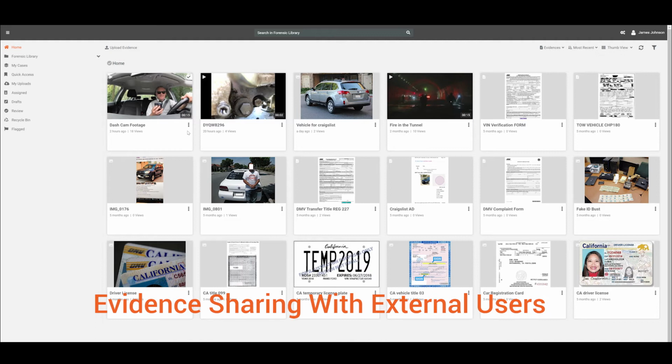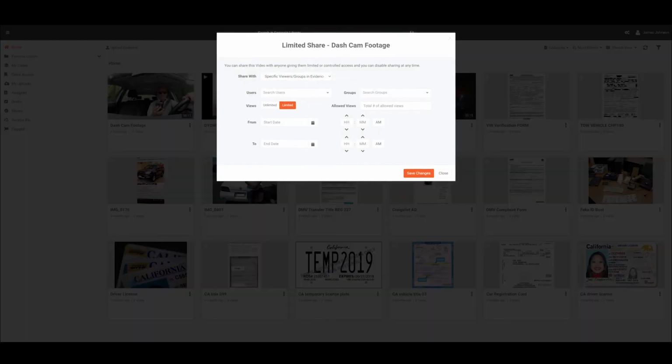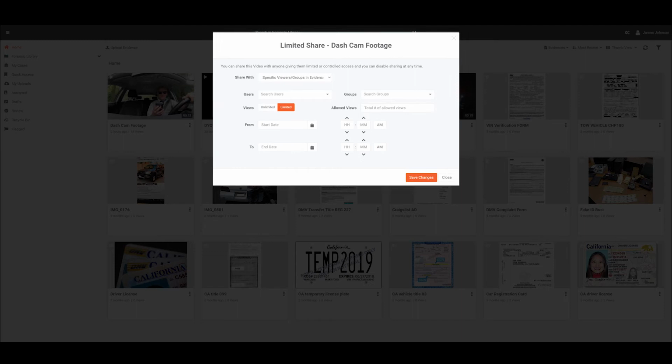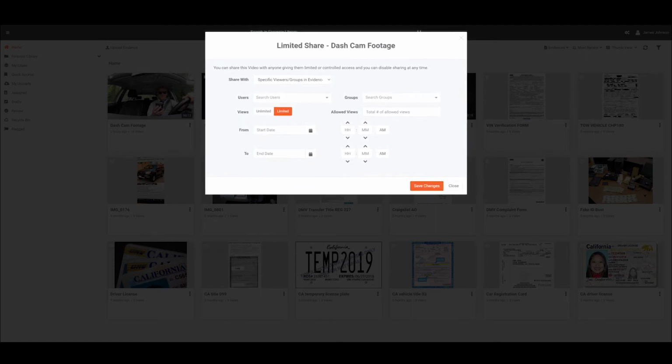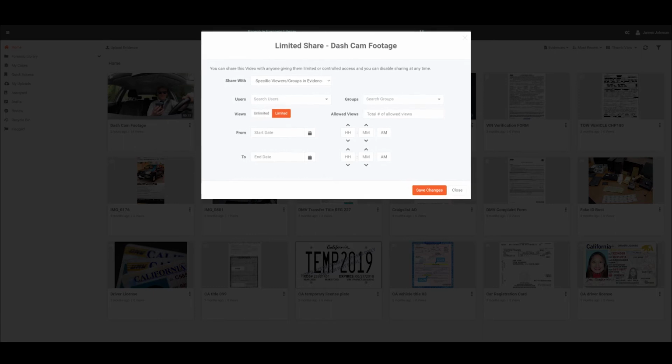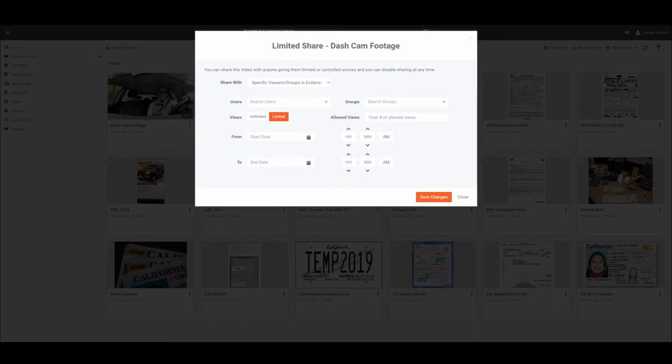Vidismo's limited sharing feature allows managers and moderators to share evidence with external viewers who are not registered in the portal with their email addresses. In this way, evidence is shared with anyone, giving them limited or controlled access, or have the evidence disabled at any time. External viewers also receive an email message, however they are required to complete the registration process to proceed.